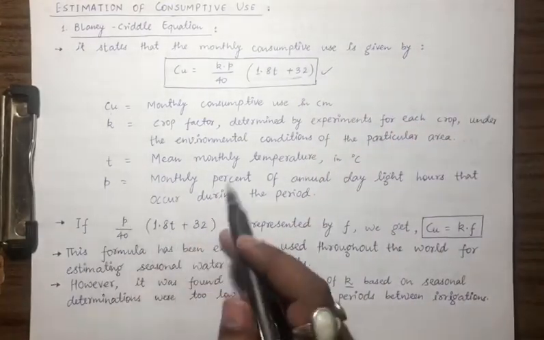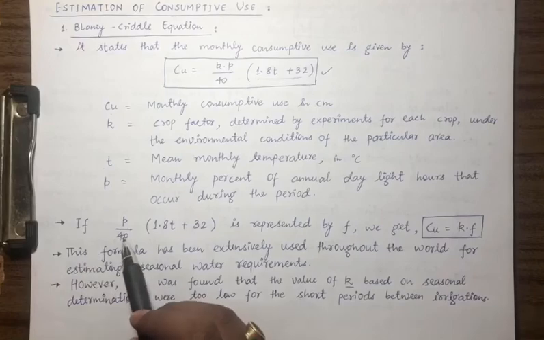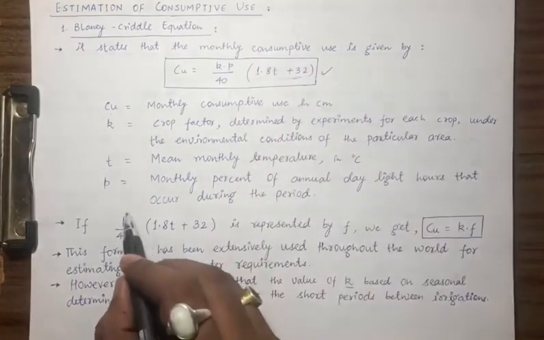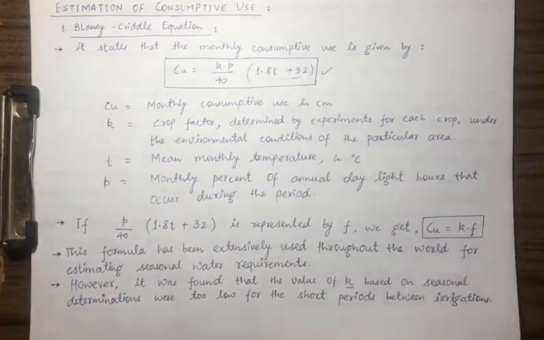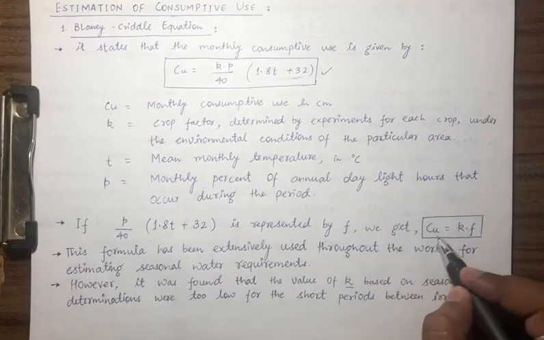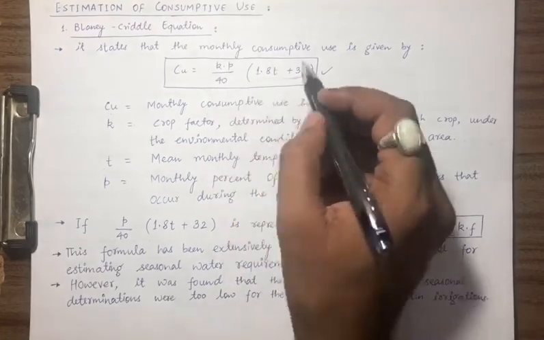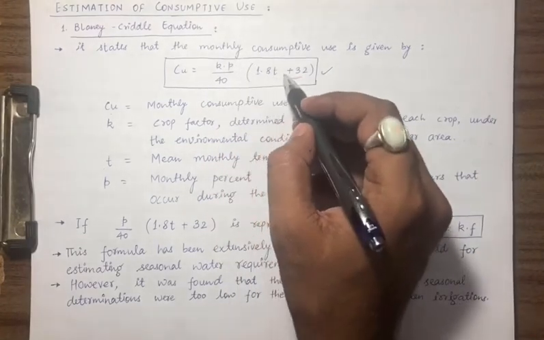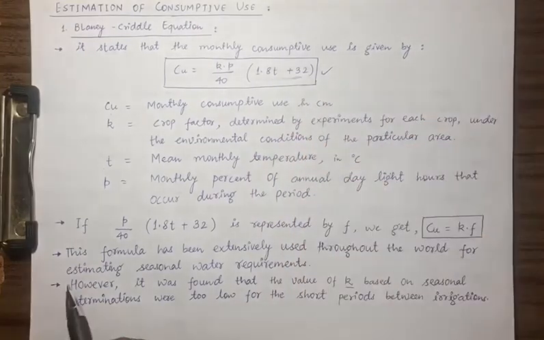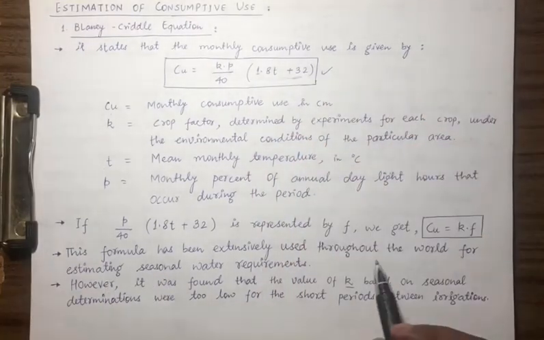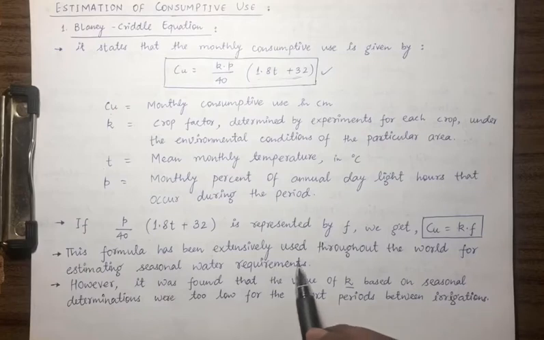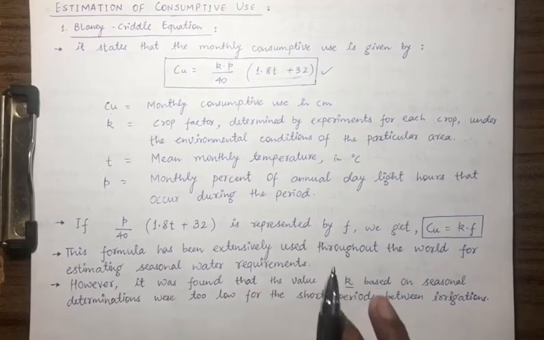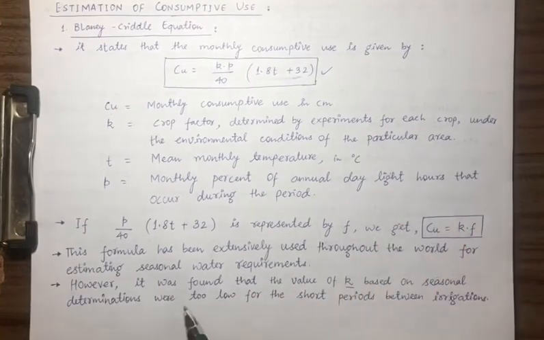Now let us see how we have modified this formula. We take P by 40 times 1.8 T plus 32 as one term and represent it by a factor F. Then we get Cu is K into F, because we have assumed this parameter as F. This formula has been extensively used throughout the world for estimating seasonal water requirements. So this is the most popular equation among whatever we are going to study.